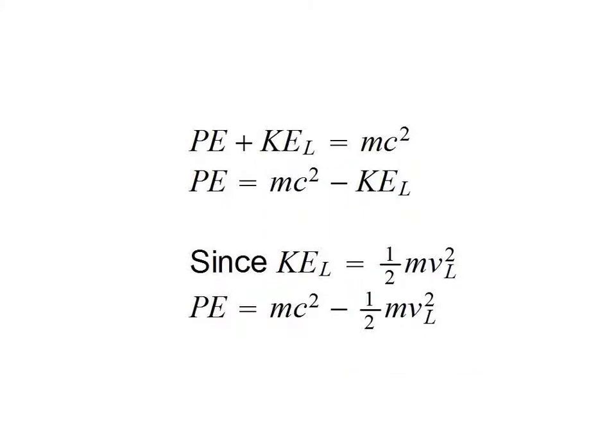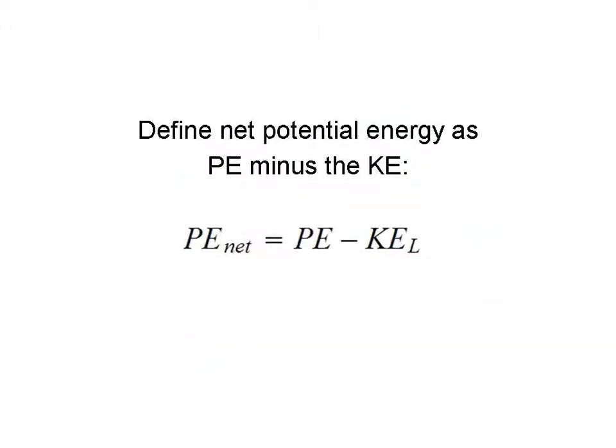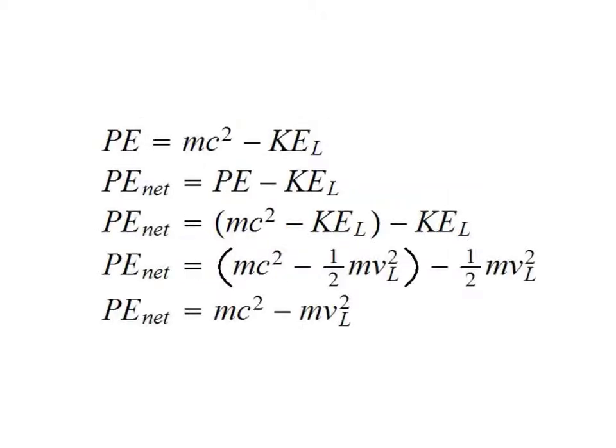We've already defined that the potential energy and the linear kinetic energy is equal to a constant. Rearranging, we find that potential energy is equal to the total energy minus the linear kinetic energy. We know the linear kinetic energy is given by this term, so we find the potential energy is equal to the total energy minus this. We will define the net potential energy as the potential energy minus the kinetic energy. Doing a little algebra, we find that the net potential energy is equal to the total energy minus 2 times the linear kinetic energy.